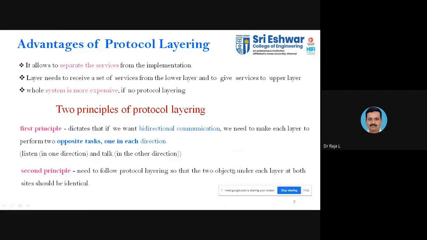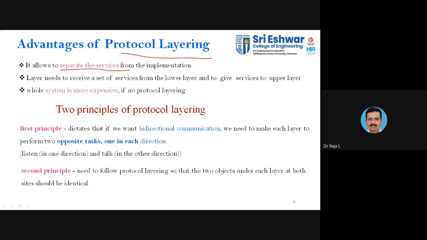Now we'll discuss the advantages of protocol layering. So far we have discussed why we are going for layering. Now the advantages. First, it separates the services from the implementation. A single layer or a single protocol, or a single soldier, executing the entire concept is very tedious. So with layering, we separate the services so that each layer performs its own services. That is the first advantage.